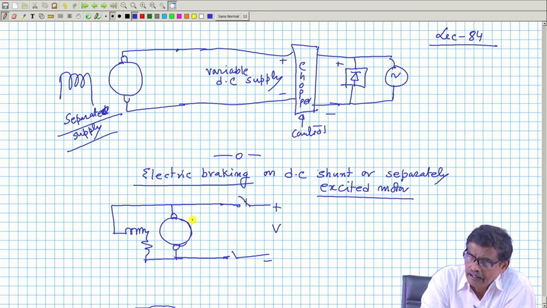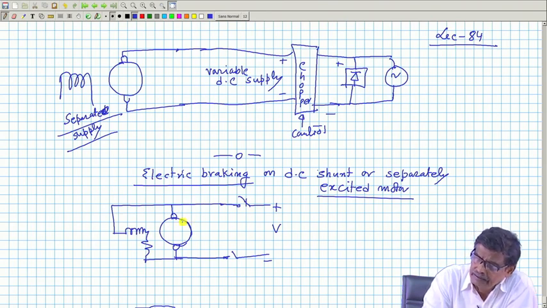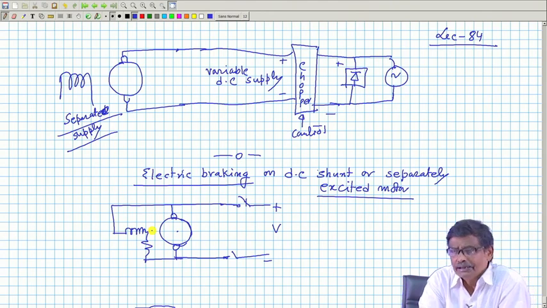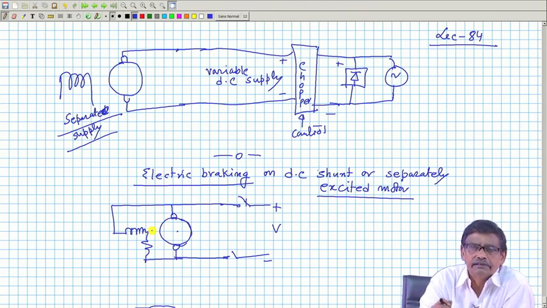And it will be dissipated like in the friction on the shaft of the machine. We will come to this, but the point is you have to dissipate this energy somehow.